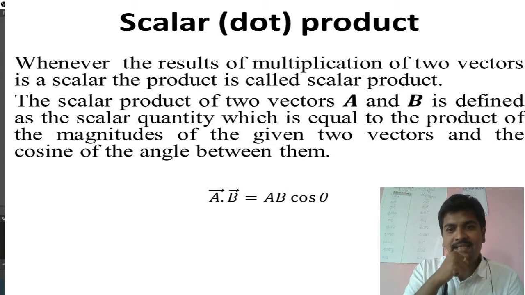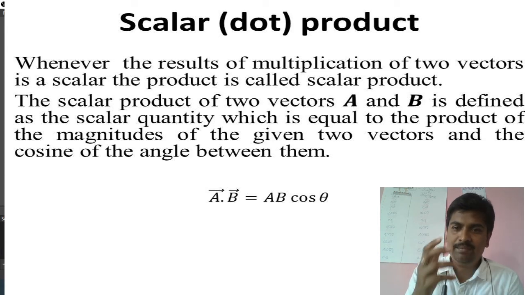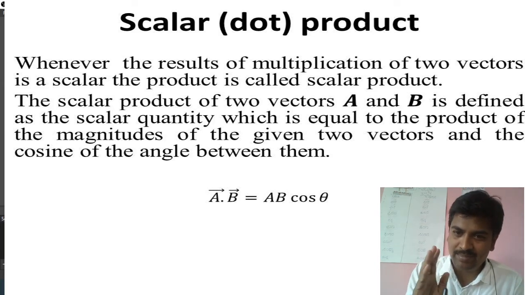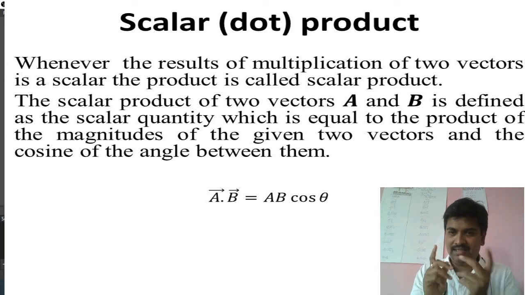Now there is a kind of multiplication where the resultant of the multiplication is a scalar. So I am doing a kind of multiplication of two vectors, but the resultant is a scalar.